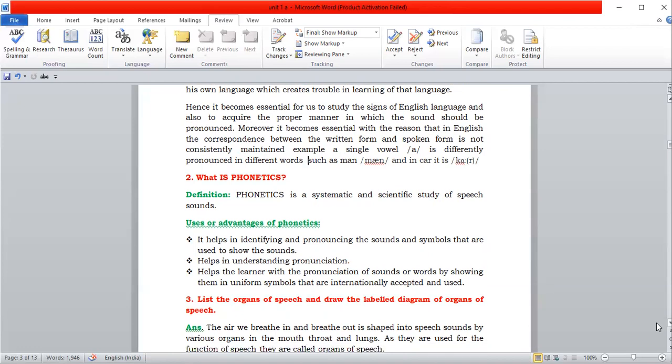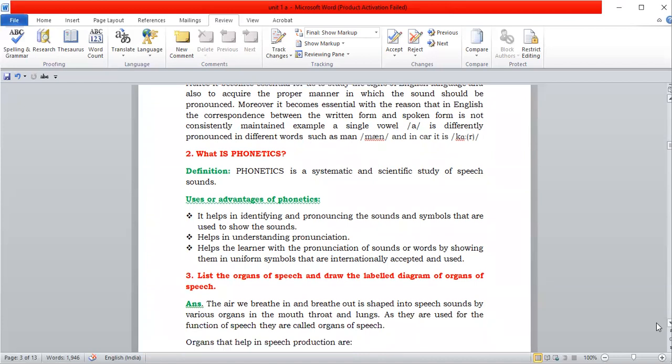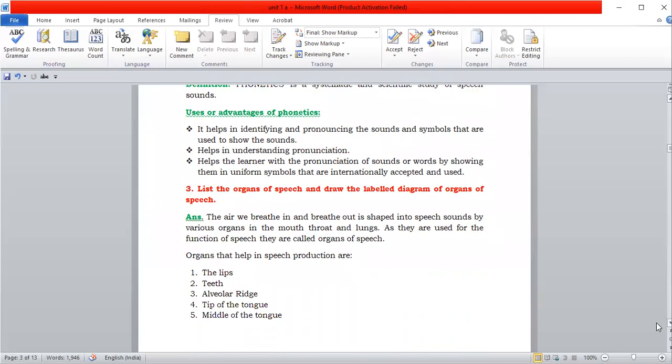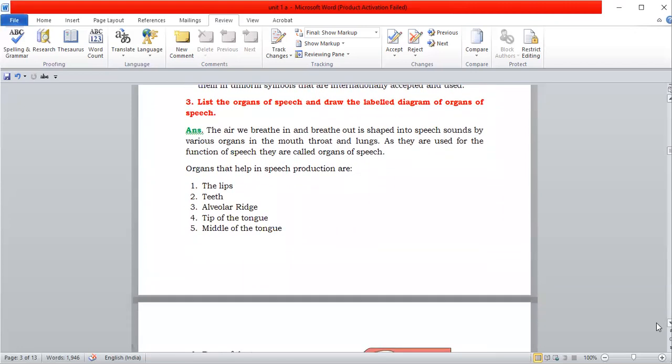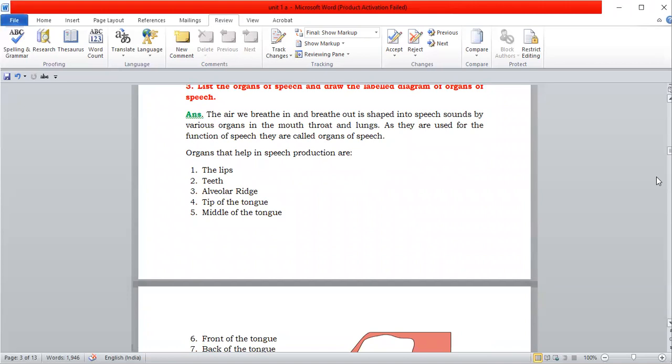Then the third one: list the organs of speech and draw the labeled diagram of organs of speech. The air we breathe in and breathe out is shaped into speech sounds by various organs in the mouth, throat, and lungs. As they are used for the function of speech, they are called speech organs. So when we inhale and exhale the air, some sounds are produced. The organs that help in the production of these sounds are called speech organs or organs of speech.